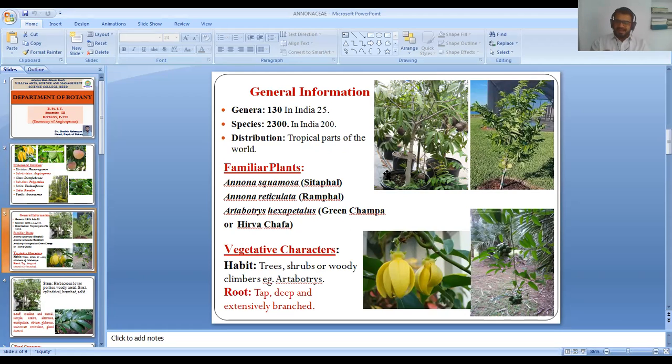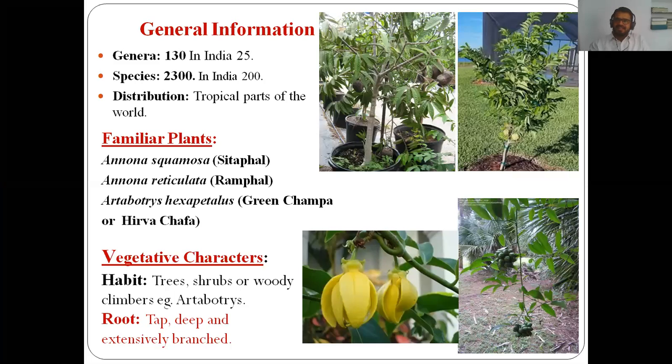But in India, it is represented by 25 genera and 200 species, and the members of this family are distributed in the tropical parts of the world. So this is the general distribution and number of genera and species which are found in Annonaceae.